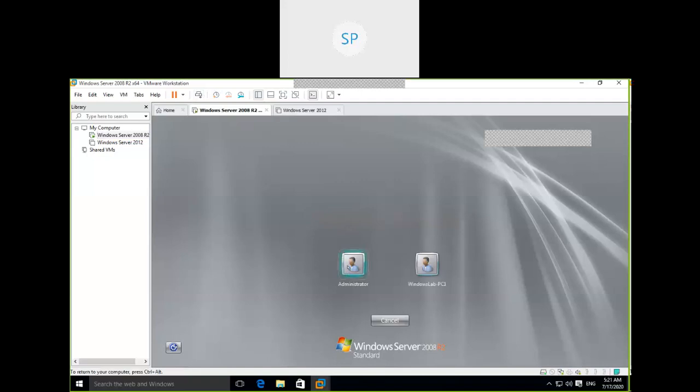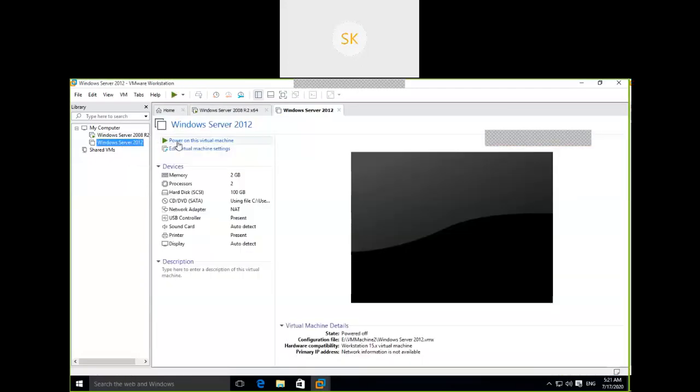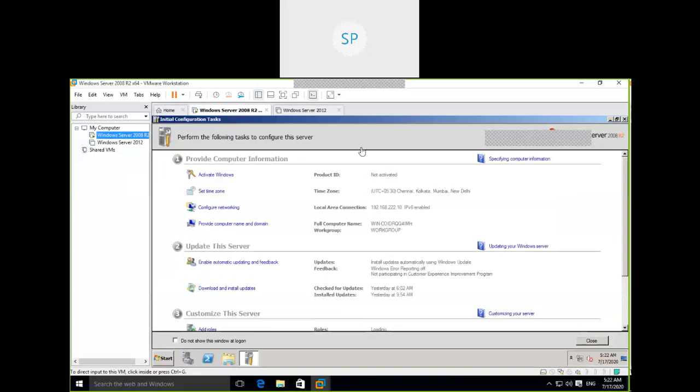Okay, Srini? Shall I log in? Yeah, login. What I mean to say is, you need to create one more server. That 2012 already has 11 IP. Okay, you can give 12 IP then. Okay, no problem. Shall I switch on this also? No, don't do that. It's not required now.